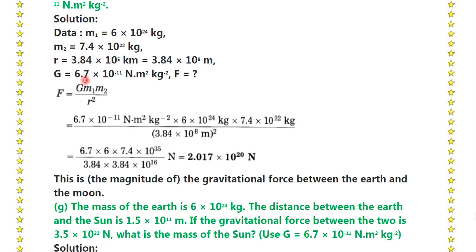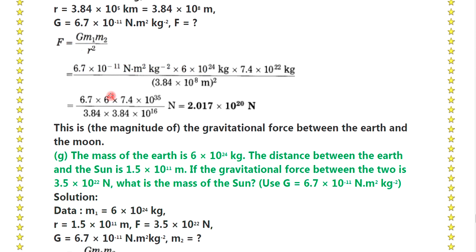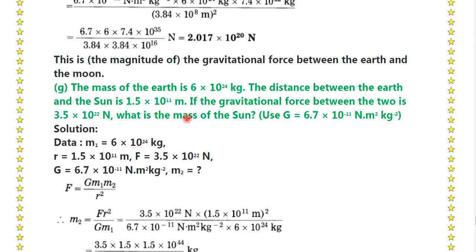So G is equal to 6.7 into 10 to the power minus 11 Newton meter square per kg square. We have to calculate the force. We know the formula, force is equal to G m1 m2 upon r square. So putting in the values, we get the answer 2.017 into 10 to the power 20 Newton. This is the magnitude of the gravitational force between the earth and the moon.